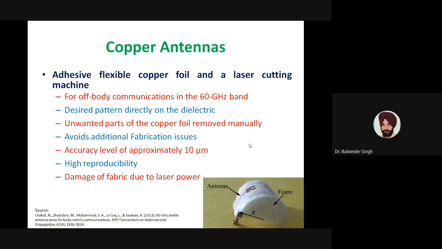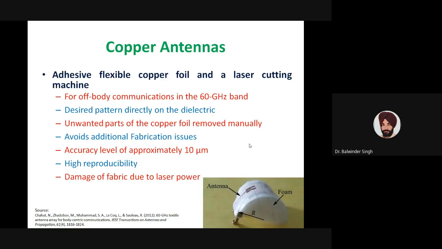So this particular antenna shown in this image is printed directly on the substrate. The desired pattern is printed directly, or we can say the desired pattern is cut using the laser machine directly on the substrate. In this particular design, they pasted the adhesive copper foil on the substrate. Then they used the laser cutting machine to implement the desired antenna, and then they removed the unwanted parts of the copper foil manually.